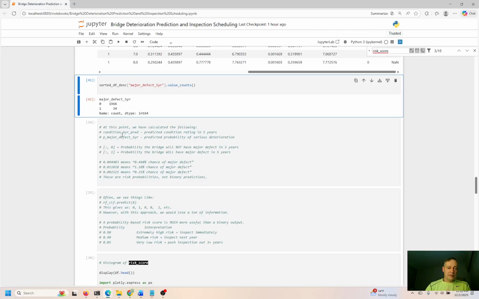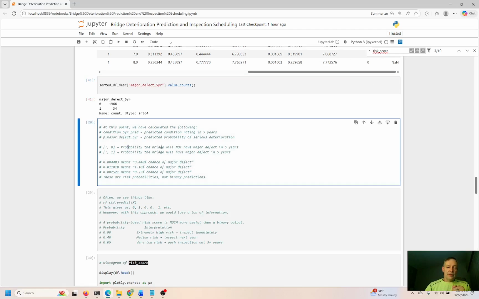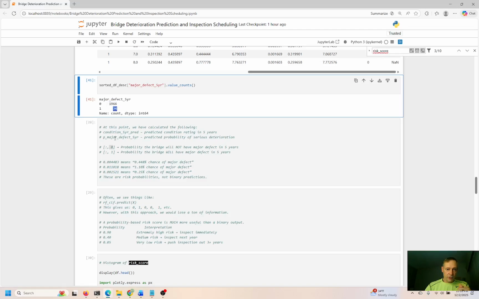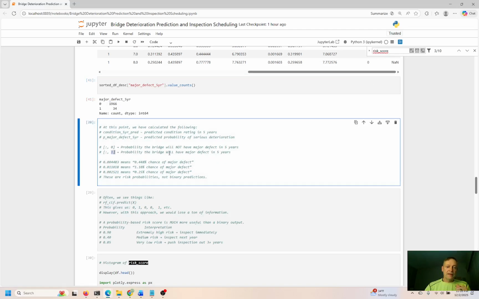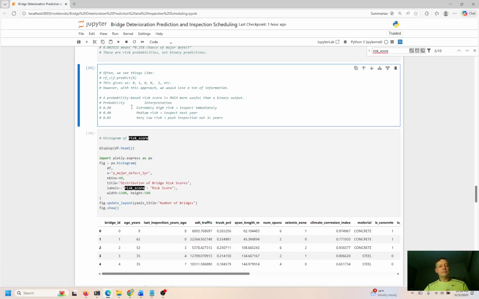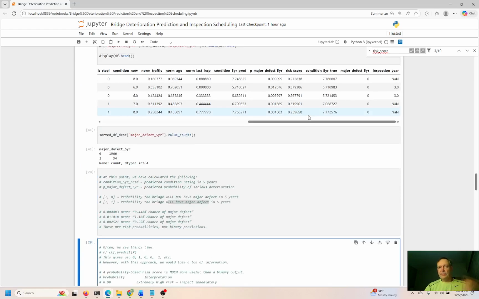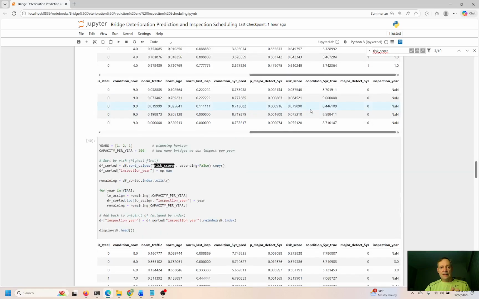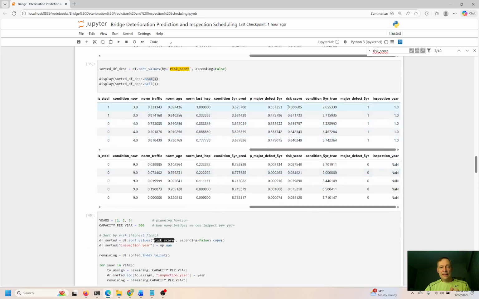Okay, so I have some things in my notes right here. Probability the bridge will not have a major defect, 0, so we know those are fine. 1966 are fine. 34 are at risk. Anything that is at risk will be assigned to 1 major defect within the next 5 years, okay? And extremely high risk, inspect immediately if this is 0.9 or above. Medium risk, inspect next year. And low risk, this is expecting sometime within the next 3 years. Again, low priority, doesn't really require a lot of attention today.